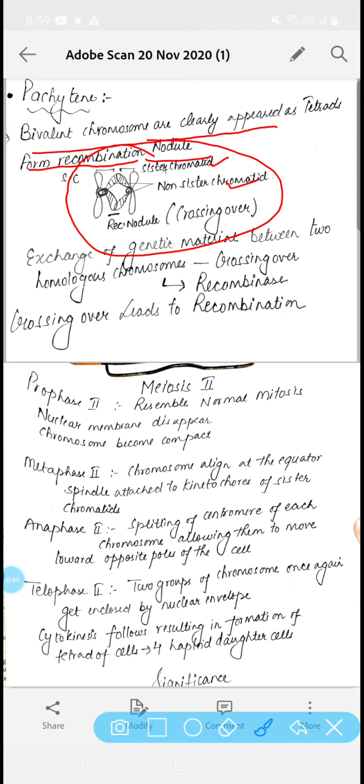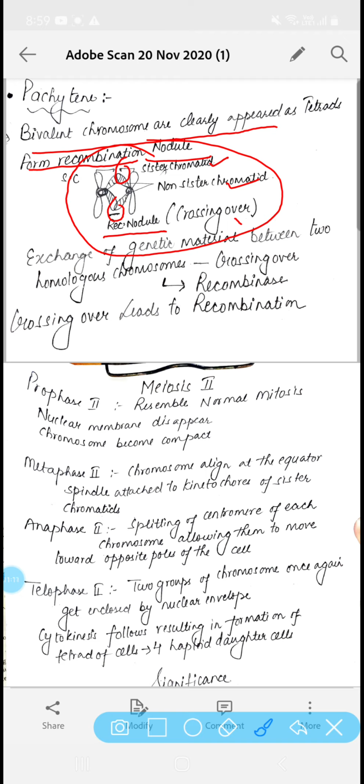If we observe these non-sister chromatids which I have shaded, we see that they are associating with each other and forming a point of attachment. This point of attachment is called the recombination nodule.